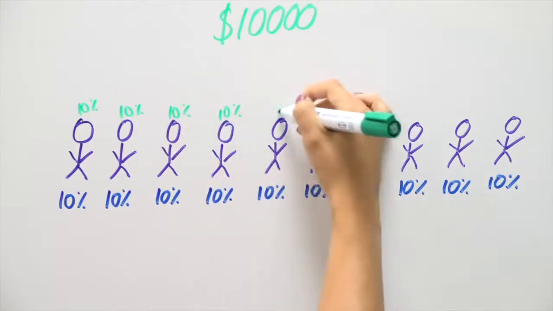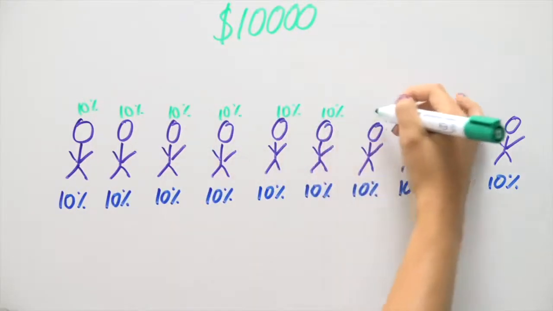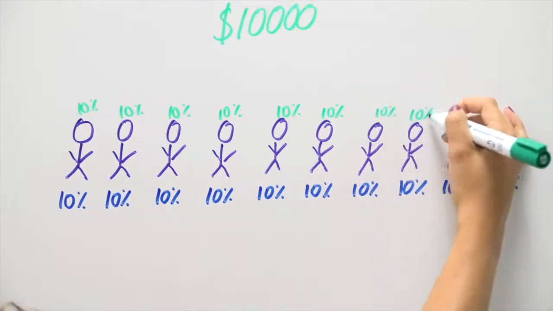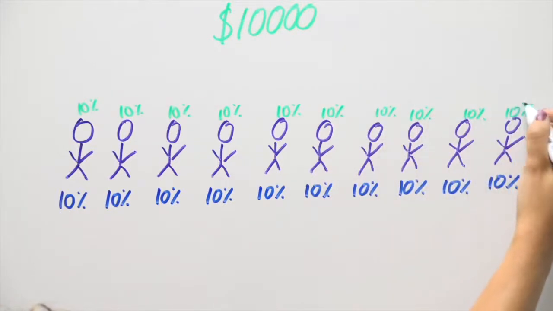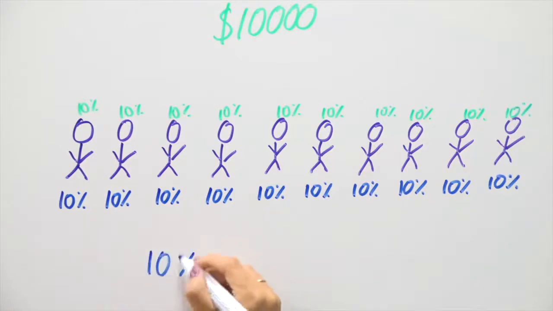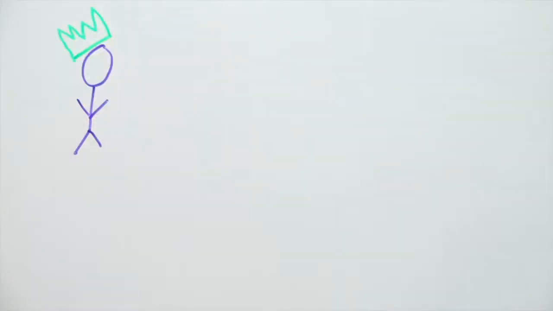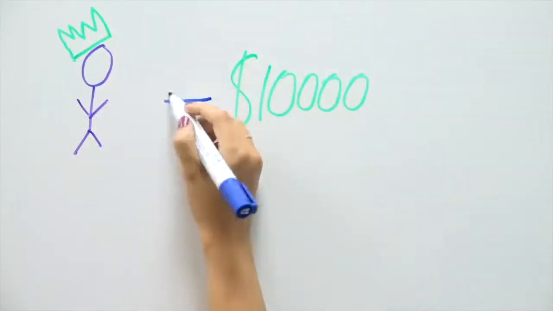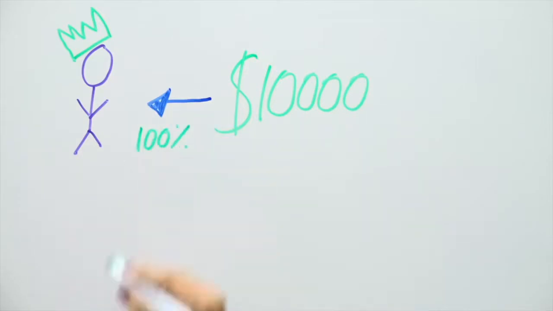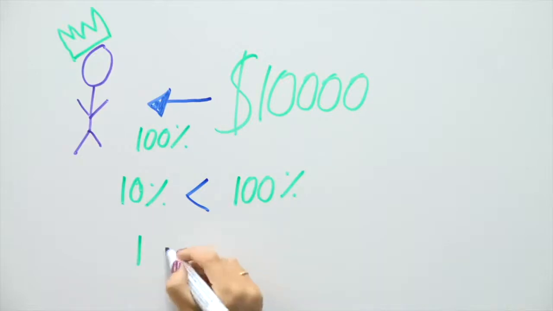First, let's split the groups into 10 slices, each slice being one person and representing 10% of the total number of members. Now, let's look at the first group. Since the amount of money is split evenly between the members, each 10% of the population gets 10% of the overall income. That's a completely even ratio. Now, the second group, well, one person took all the money, so 10% of the population, the top 10%, took 100% of the money. Finally, the third group, 5 people took all the money, so 50% of the population took 100% of the income.